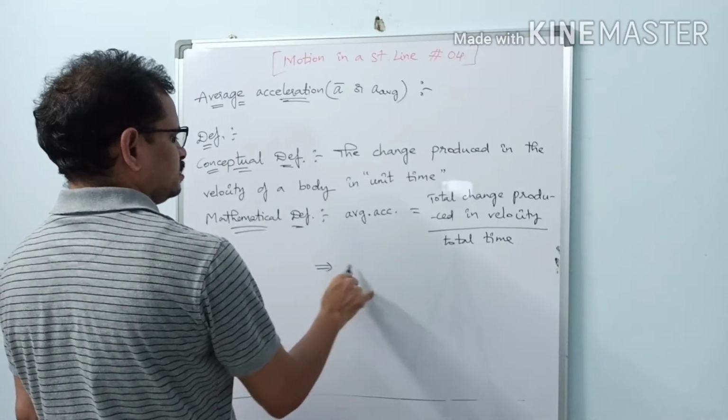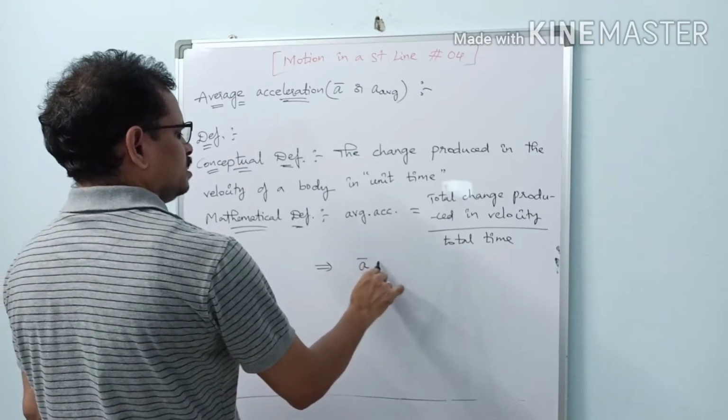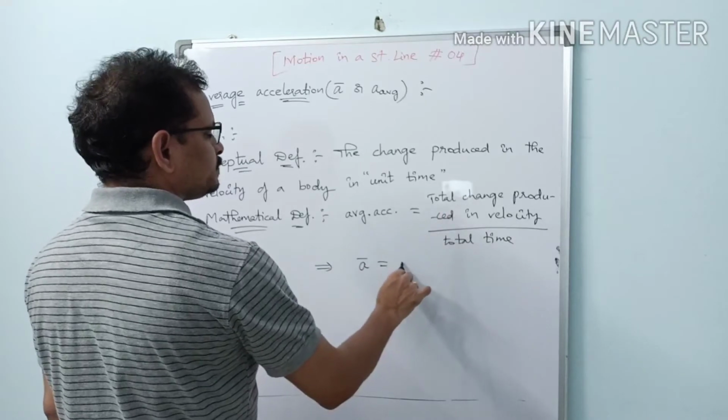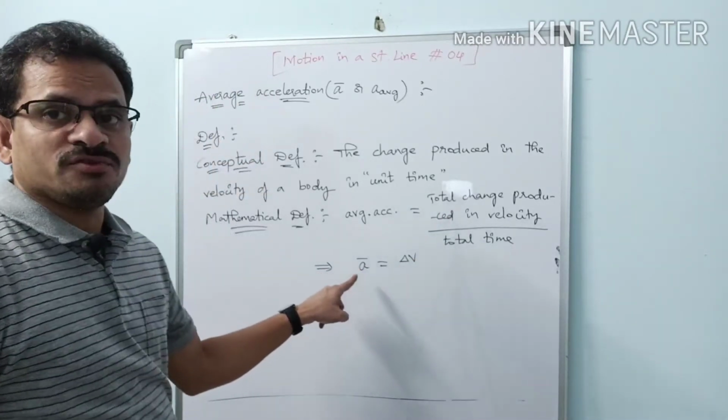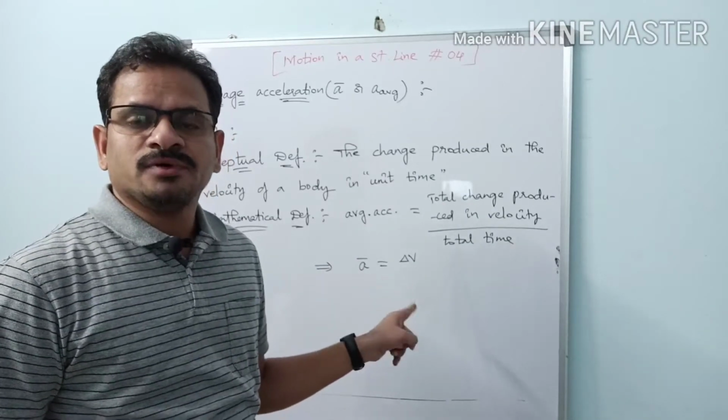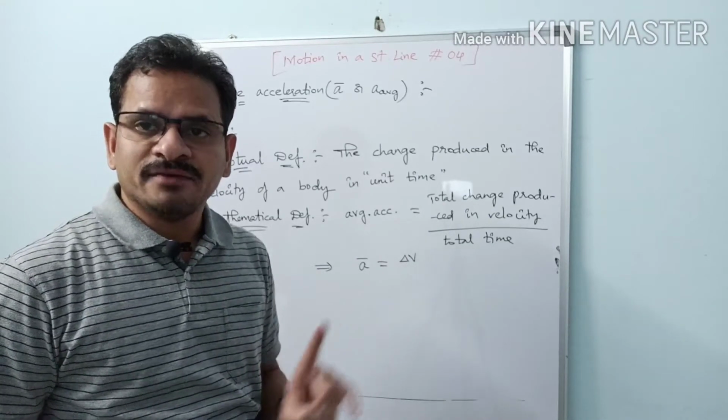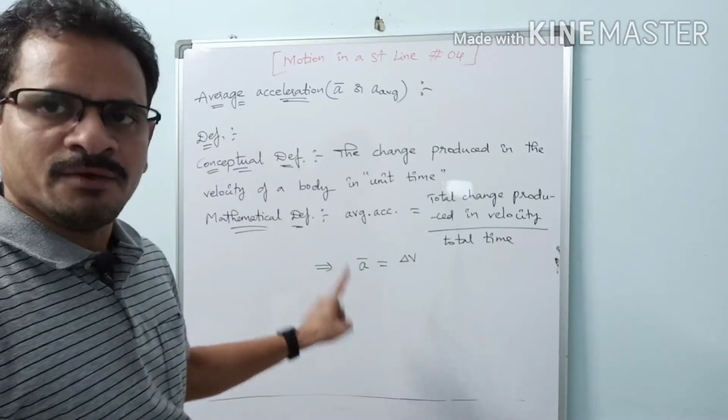What is the total change produced in velocity? Delta V. See here, this bar is not for vector representation. This is for representing average value. So a bar is average.